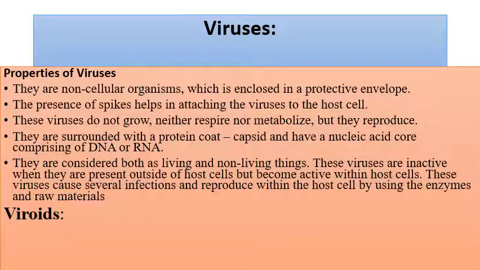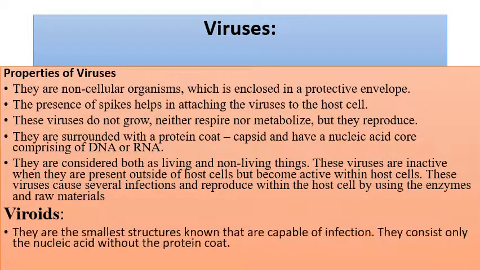Now, if we talk about viroids, a term that comes in your NCERT book: these are the smallest structures known to cause infection. They consist of nucleic acid only, and they do not have any protein coat. Their size is very small in comparison to viruses, and they have only RNA or DNA in their structure at a time.